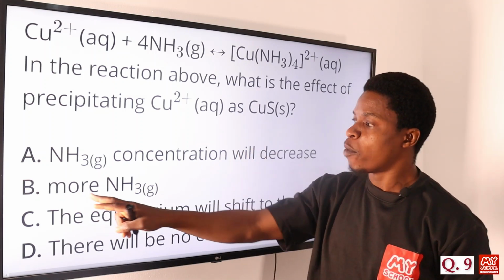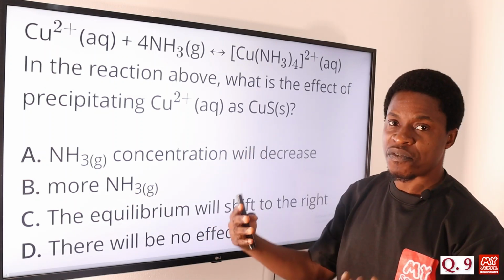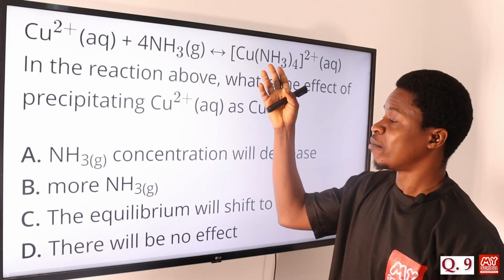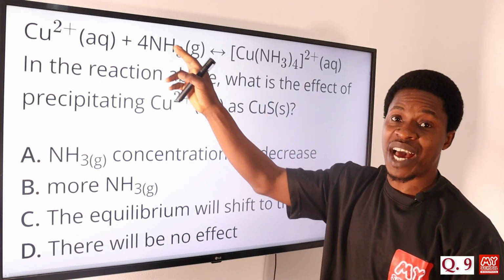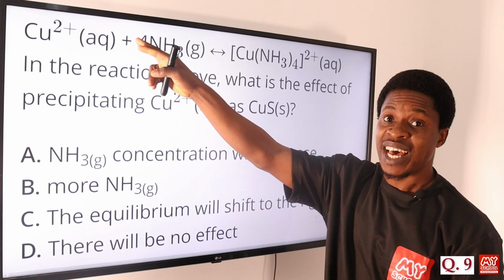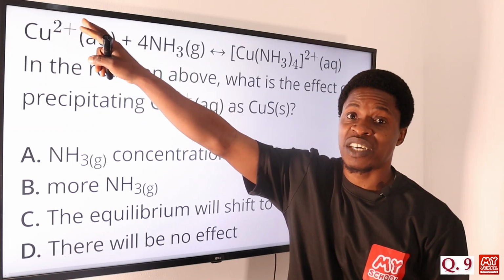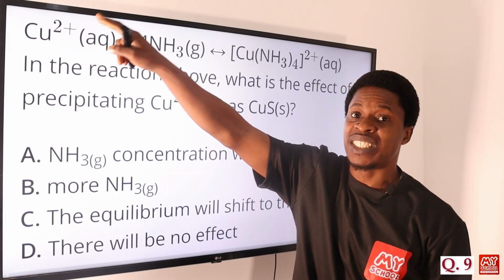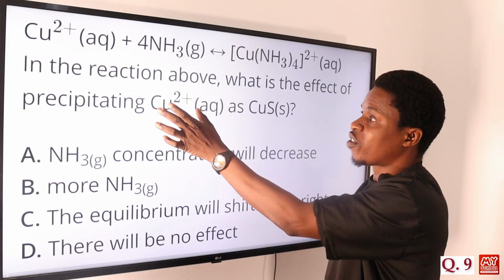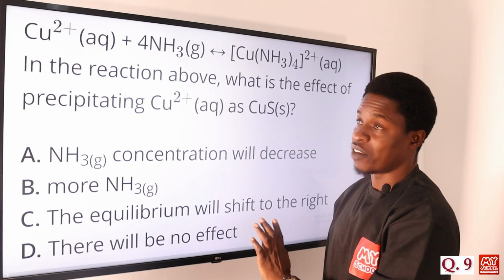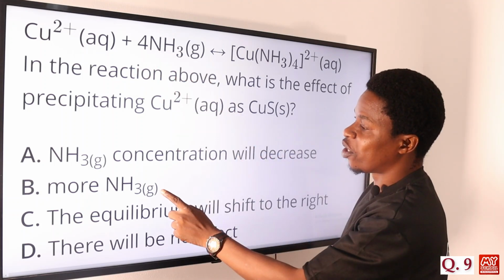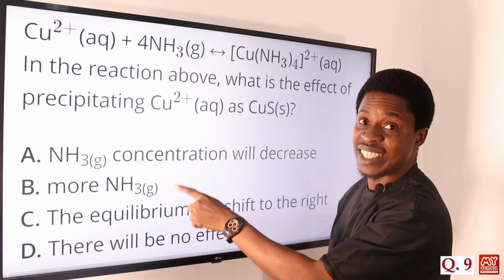Option B says more ammonia will be formed. We are not going to have more ammonia formed because the ammonia we have here will be used up, since the concentration of copper ion will decrease because we are precipitating copper ion as copper sulfide. So option B also is eliminated.